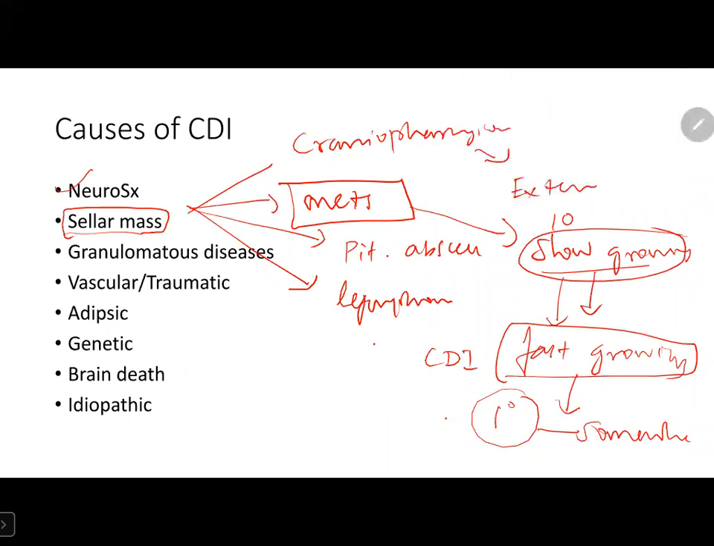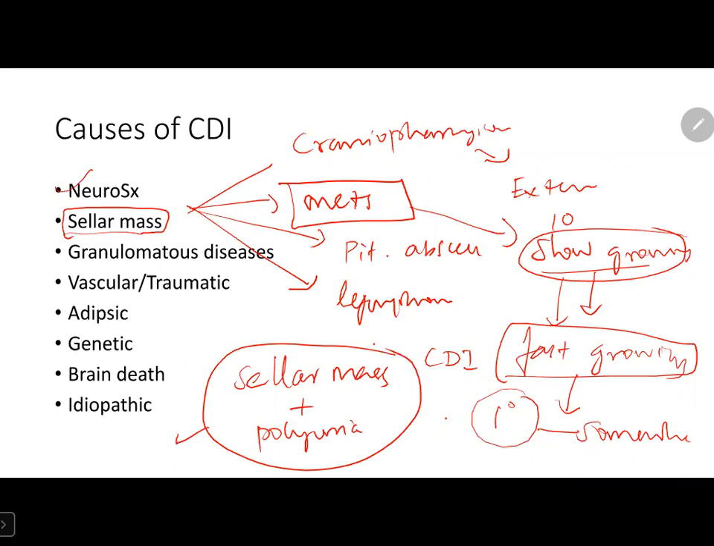Third one is pituitary abscess. Okay. And another point we note here is, if a patient is having cellular mass, presenting with polyuria, one diagnosis is very least likely, that is pituitary adenoma. Pituitary adenoma almost never causes cranial diabetes insipidus. This point we should keep in mind.